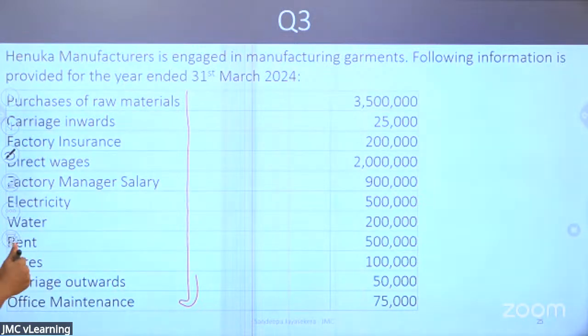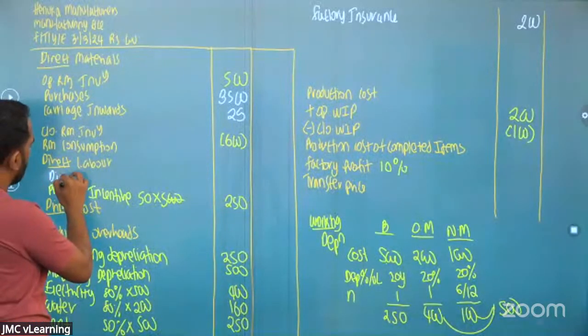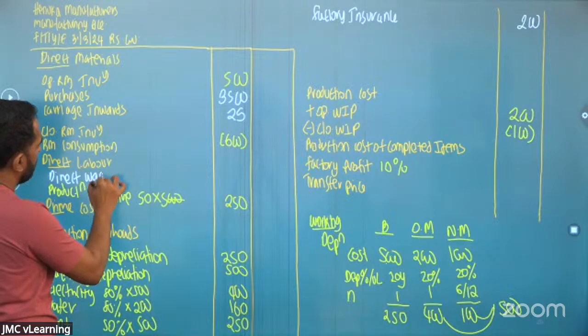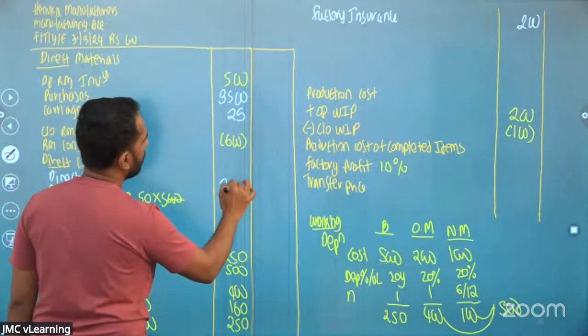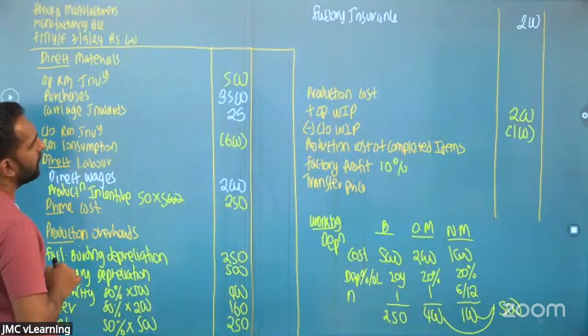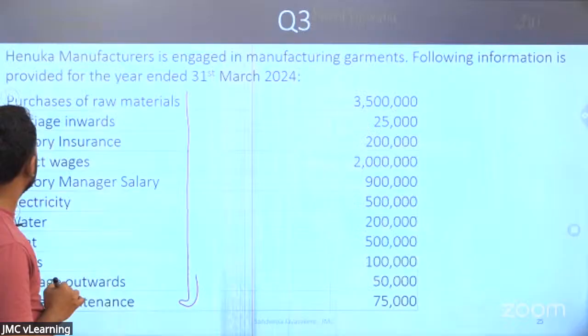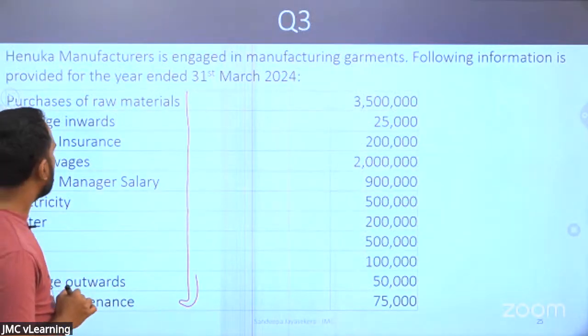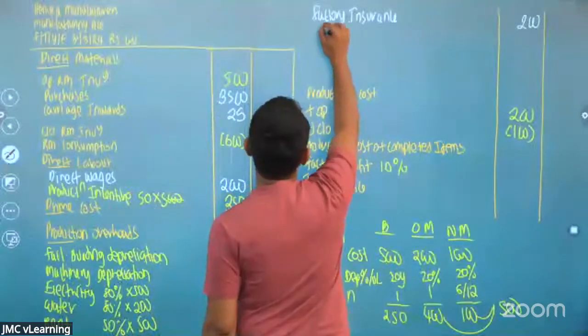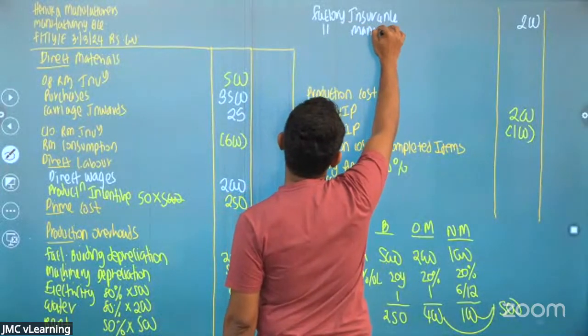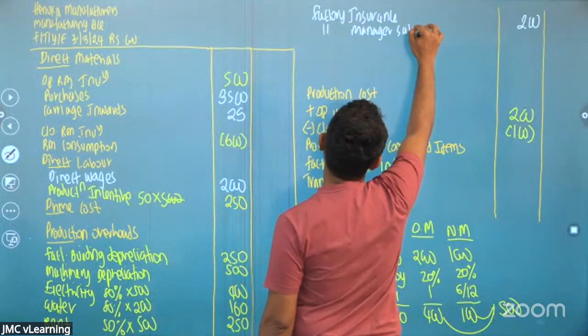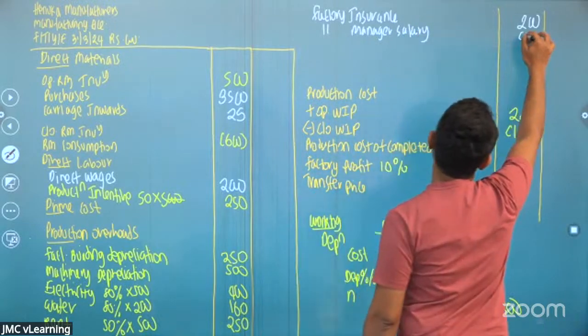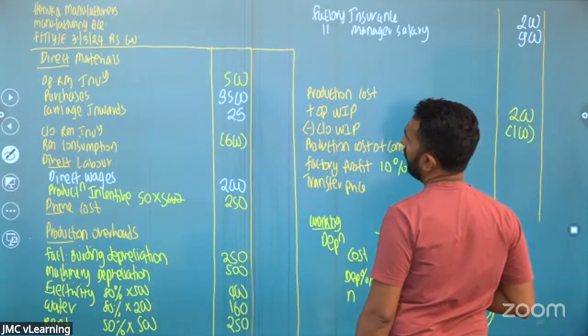Direct wages 2,000. Factory manager salary 900.